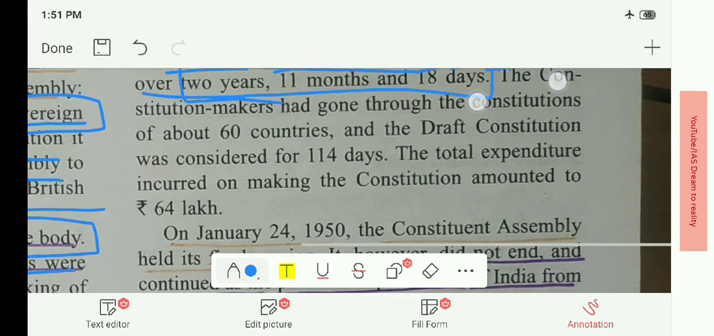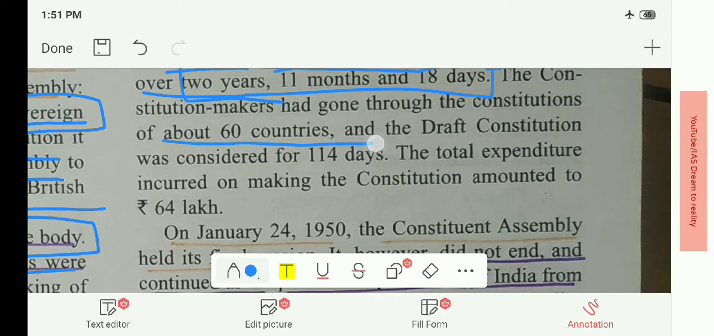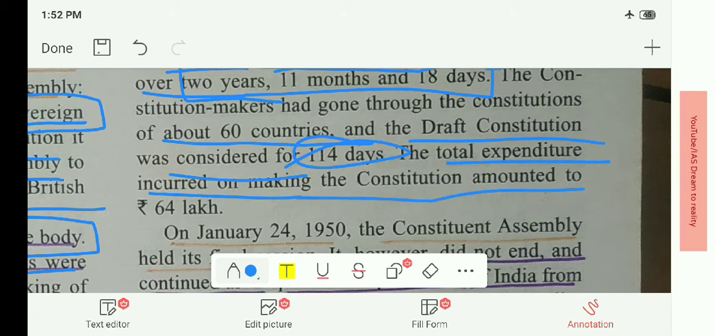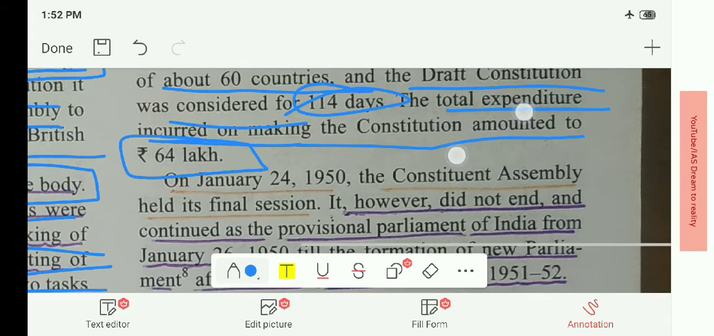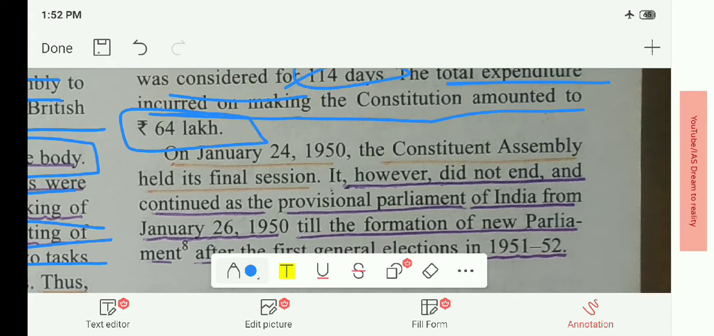It referred to the constitutions of about 60 countries. The draft constitution was considered for 114 days. The total expenditure incurred on making the constitution amounted to 64 lakh. Just imagine what 64 lakh was at that time, in 1946 to 1949. It's a huge amount if we consider the present day. It is 64 lakh rupees, and it referred to 60 countries' constitutions.